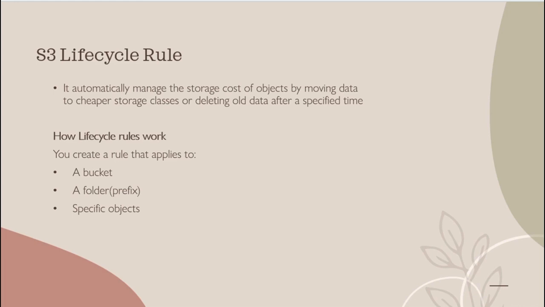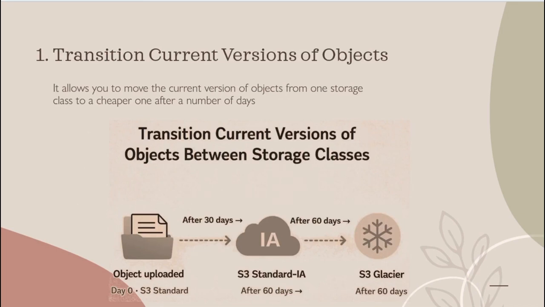And there are 5 lifecycle rules in S3. First one is transition current version of the object. If versioning is enabled in the bucket, and if I upload the file with the name demo, then it will become version 1 and it is the current version. And if I upload the same file with the same name, then version 1 becomes the non-current version and version 2 becomes the current version of the object.